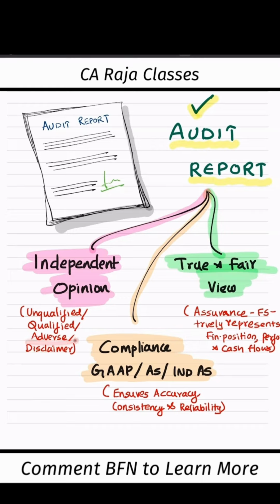Then it can also be an adverse opinion. This is issued when the auditor determines that the financial statements are materially misstated and they are not in conformity to GAAP. And it can also be a disclaimer opinion.